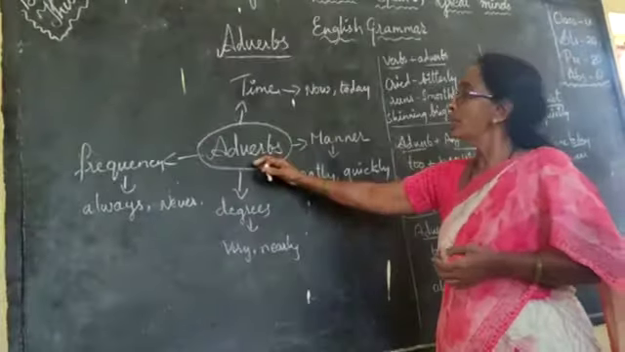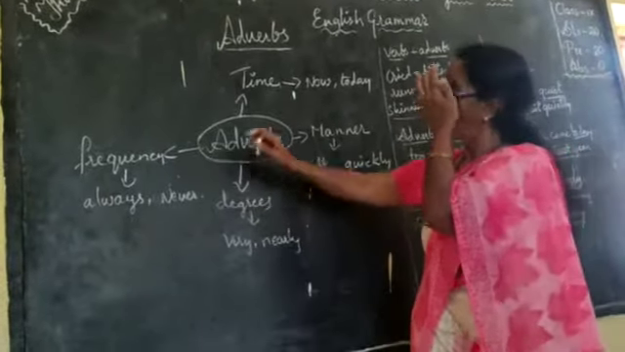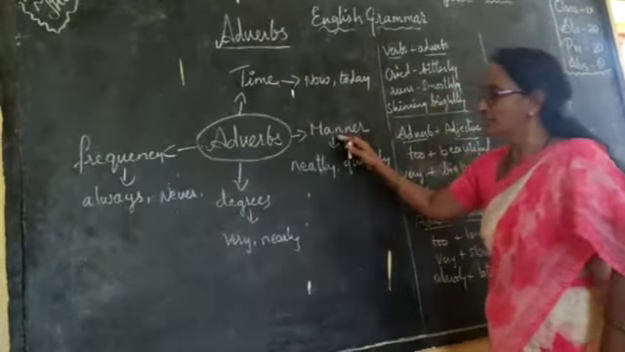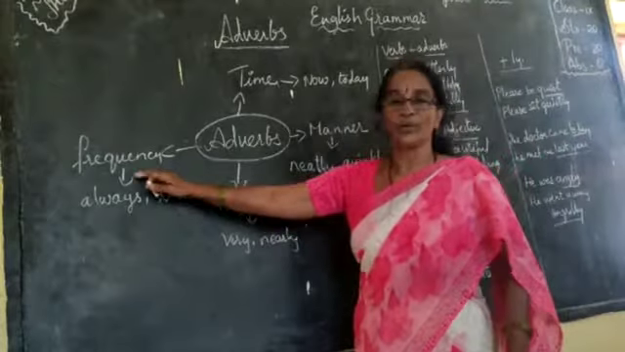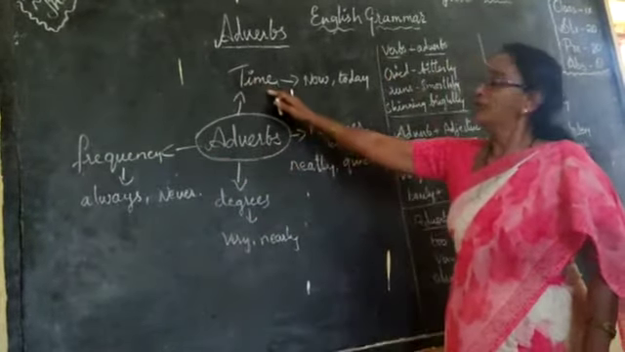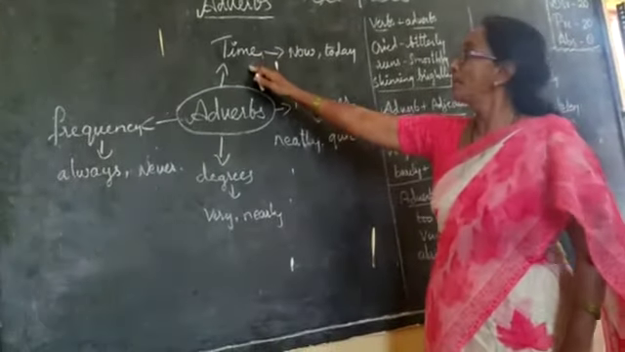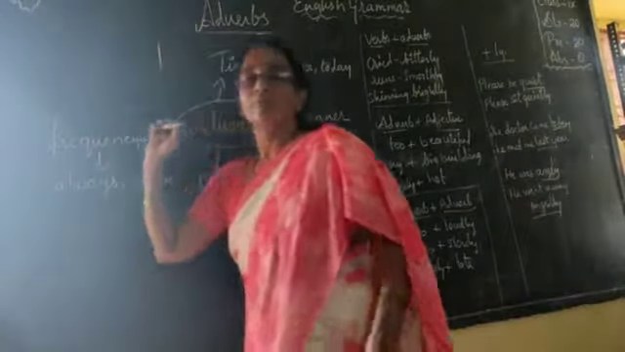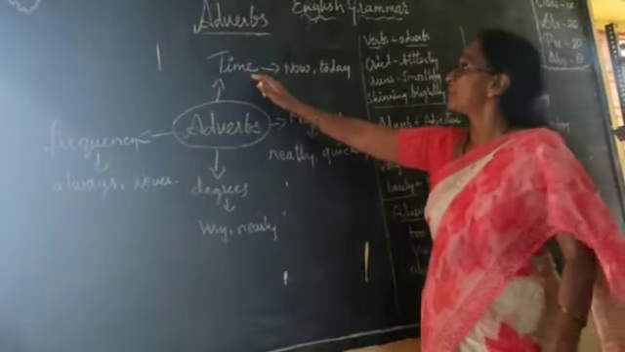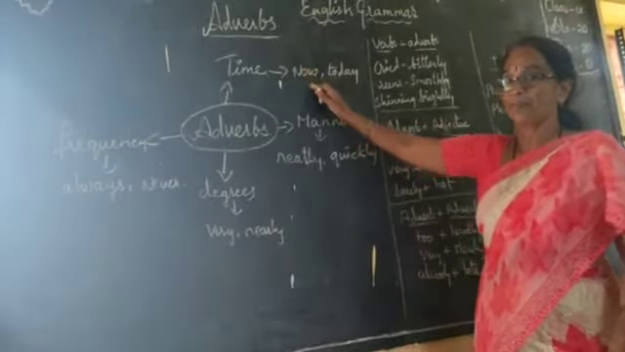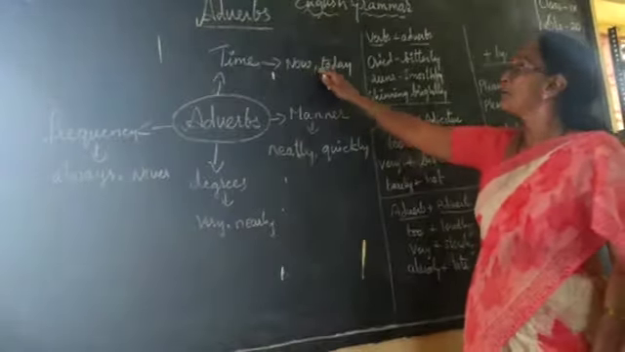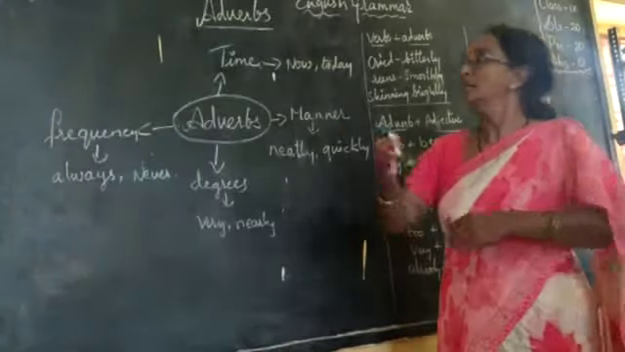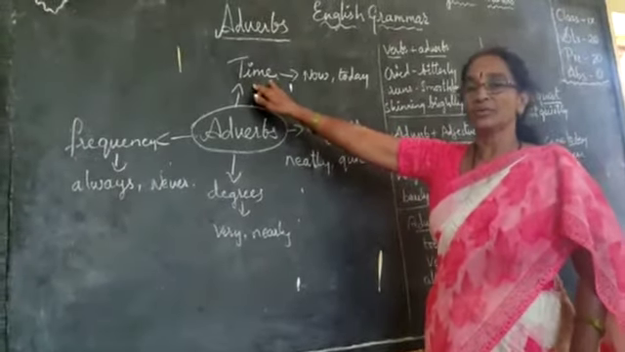So in adverbs, we have again four forms. That is time, manner, degree and frequency. Adverbs of time. Adverbs of time tell us only about time. That means now, today, yesterday. This type of words comes under adverbs of time.